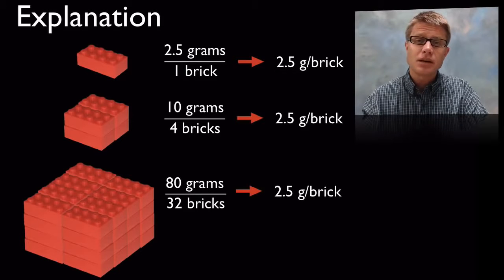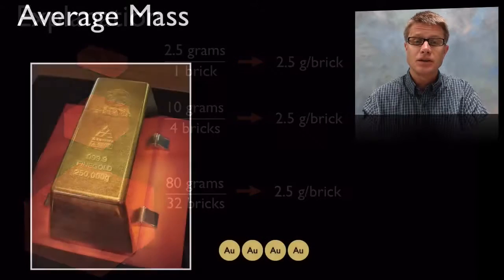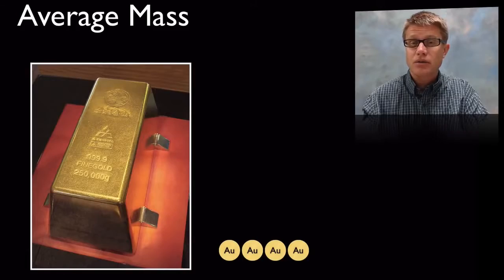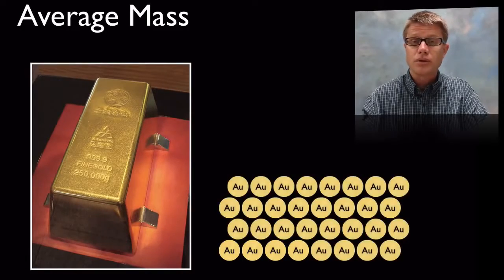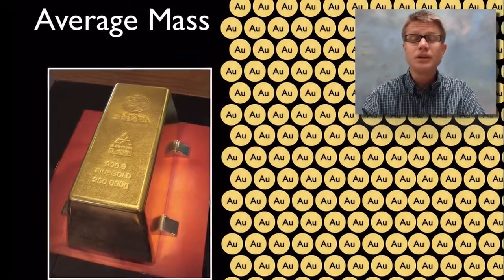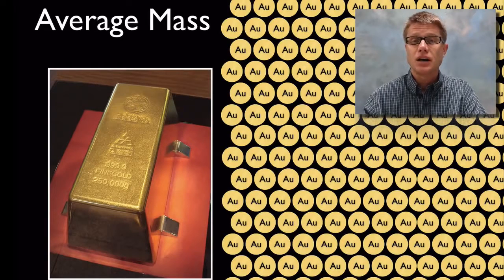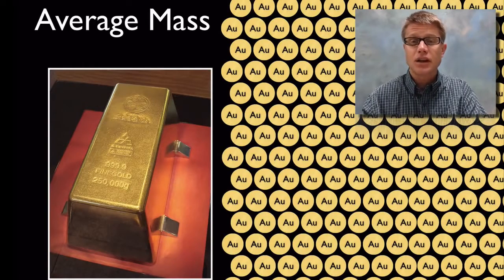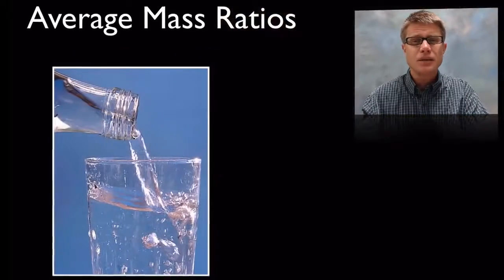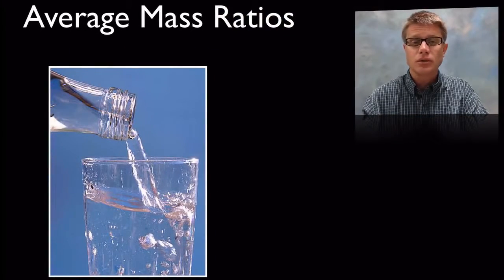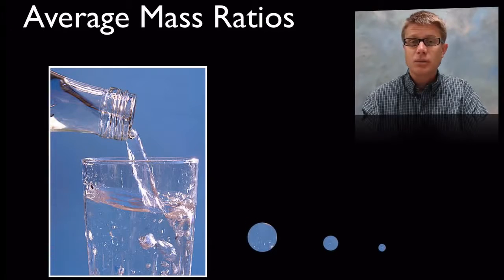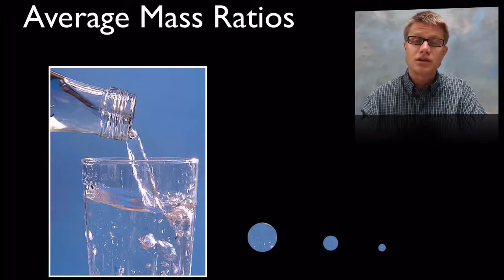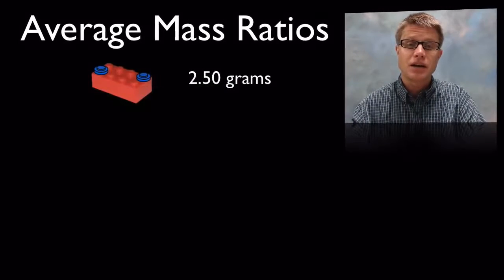And we find the same thing in matter. That's because it's made up of these atoms. And so it doesn't matter if we have 4 atoms of gold or 32 or billions of atoms, it's still going to have that same average mass. Now, this is just elements we're talking about, but the same thing applies to molecules. So if we're looking at water, small, smaller, and smallest samples of water are still going to have the same average mass.